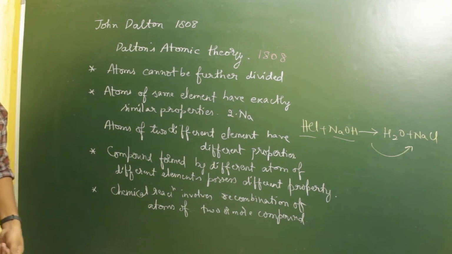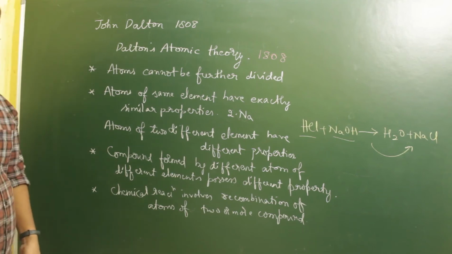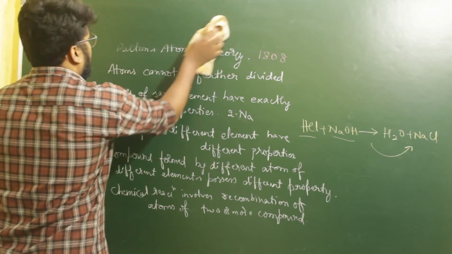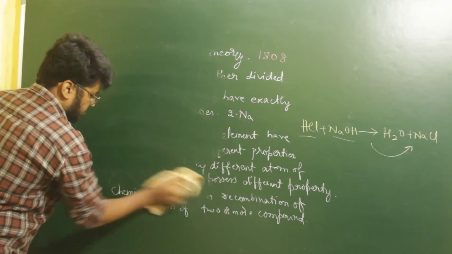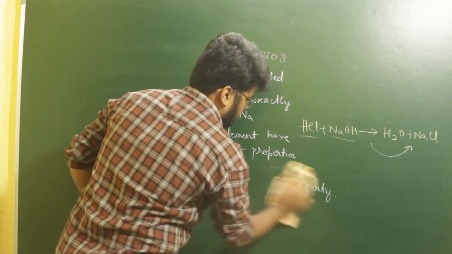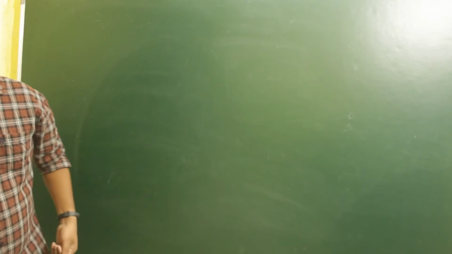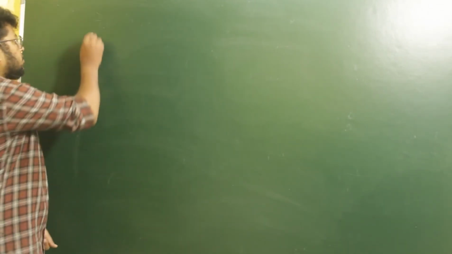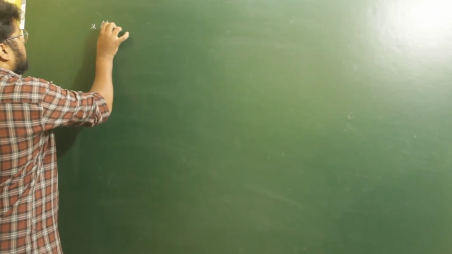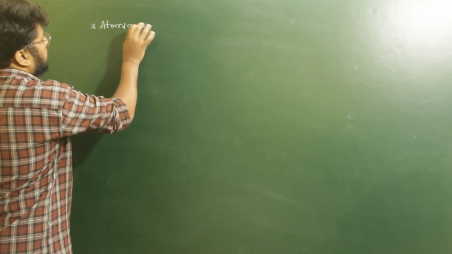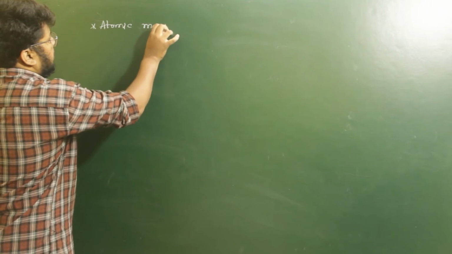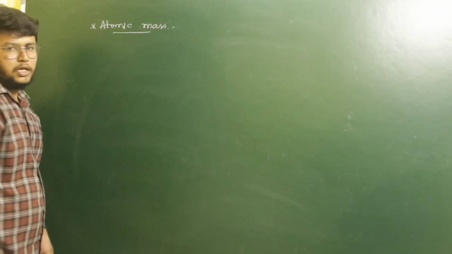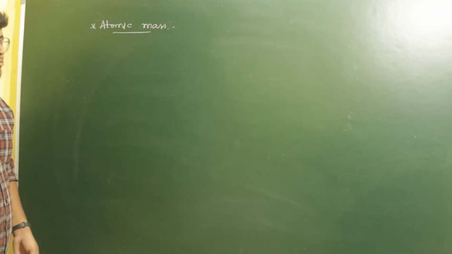Since we have known about atoms and molecules from our atomic theory, we are going to explain atomic mass and molecular mass. So what is atomic mass and molecular mass? Atomic mass is nothing but the mass of one atom of a compound. Atomic mass was initially considered as the mass of a given element, but that element's mass was not specifically given with a specific formula or value.